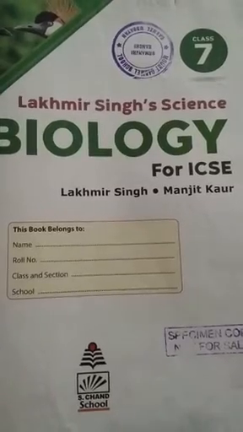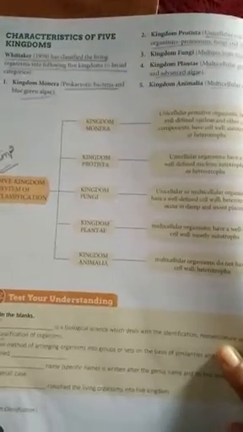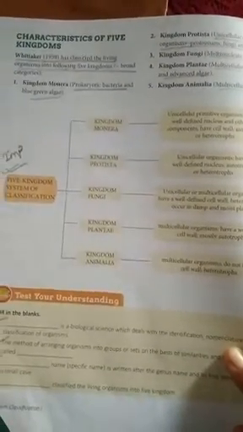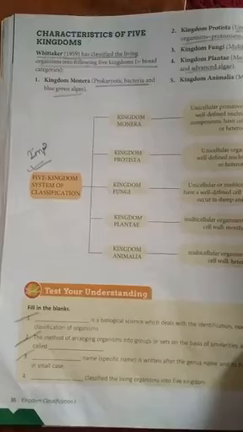Hello students, today we are going to study class 7 biology, and today we are going to deal with chapter number 2. Please turn back to page number 36 of your textbook. This is a classification chapter, and today we are going to deal with the classification of the kingdoms. Whittaker classified the organisms into 5 kingdoms. That is what we are going to deal with today. So please open page number 36.